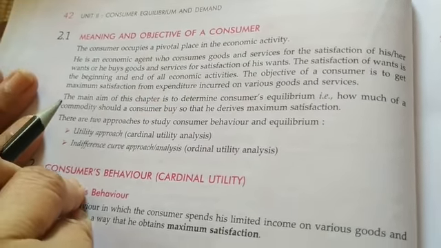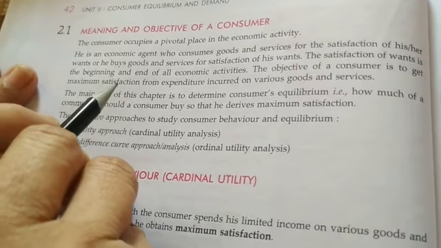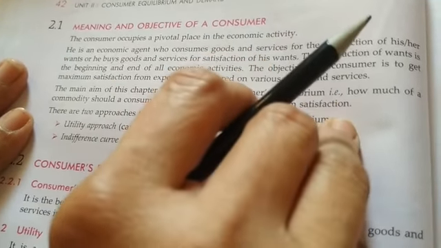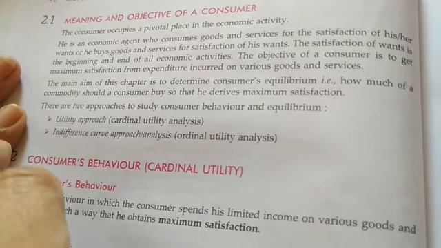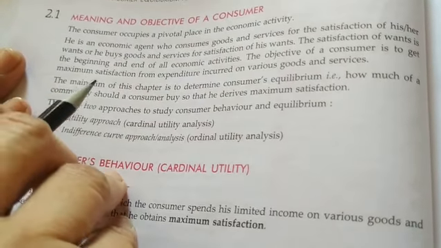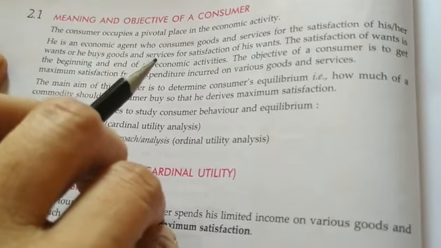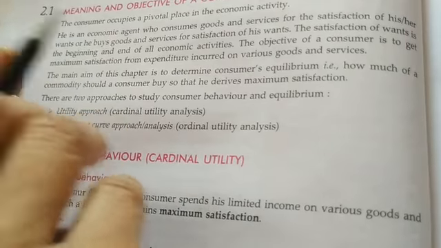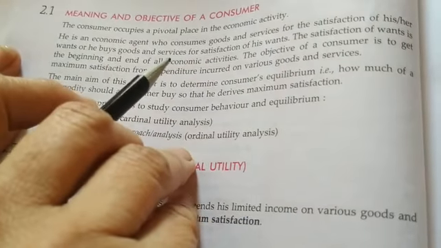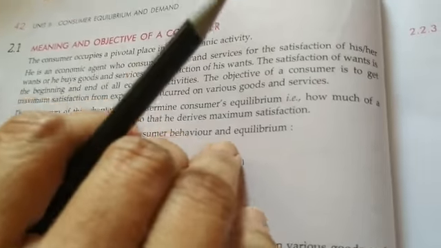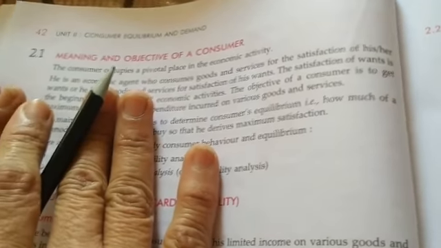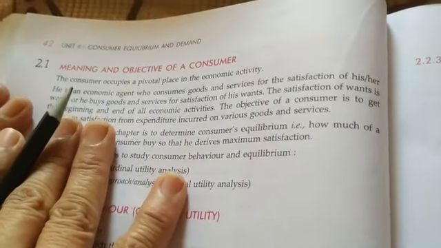The main factor while demanding a particular commodity is price, right? So if we are willing to purchase a commodity at the given price, we have to decide what amount of quantity we are willing to purchase at that particular time period.